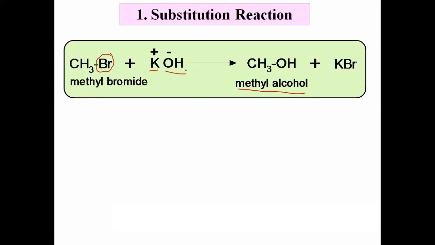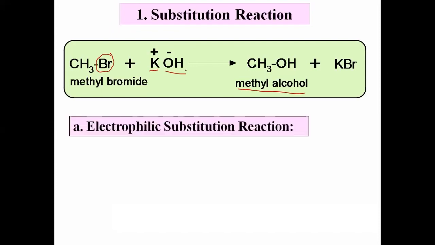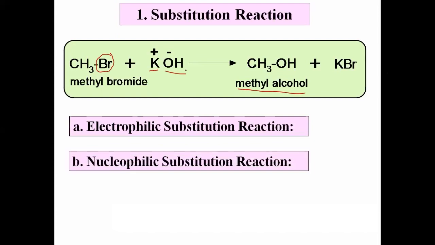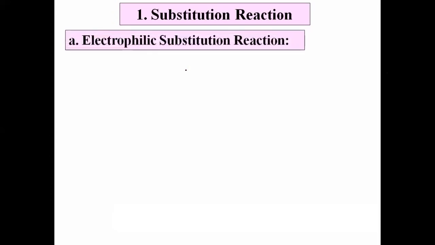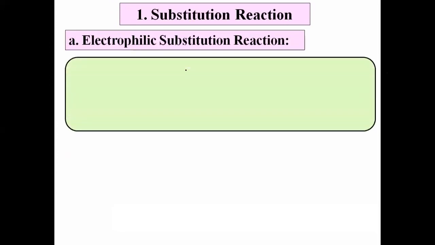Now there are three main types of the substitution reaction. First one is the electrophilic substitution, second nucleophilic substitution, and third one is the free radical substitution reaction. Now let us see one by one these three types of substitution reaction. Let us see the first one, electrophilic substitution reaction. Here also I will explain a simple example first and then we will see the definition.